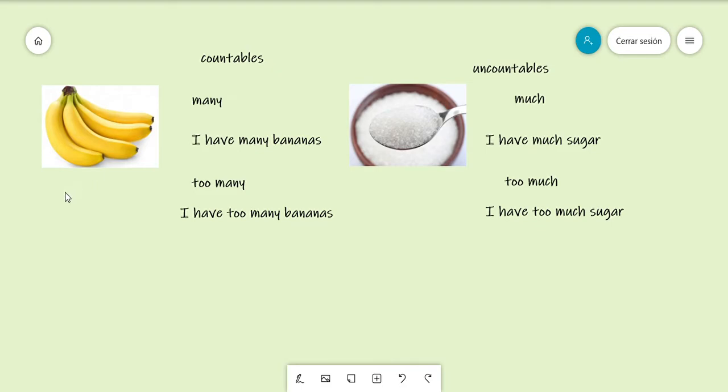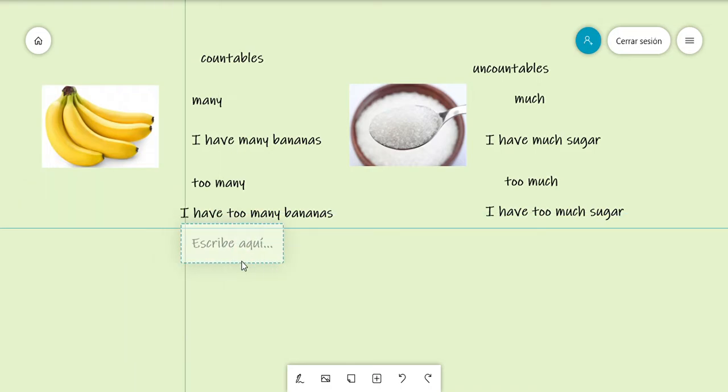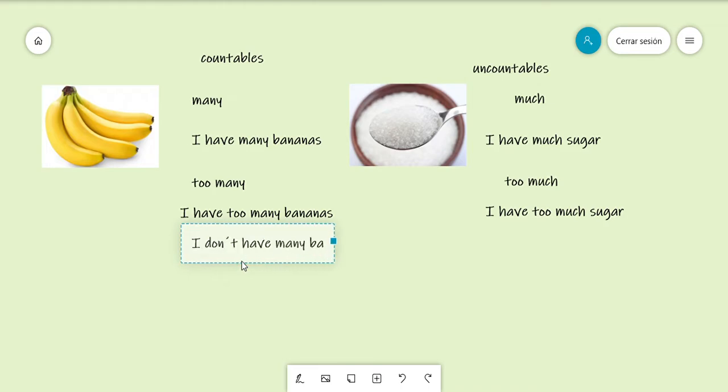For example, for negatives, I can say, I don't have many bananas. And I can write it in the case of interrogative too. Do you have many bananas?